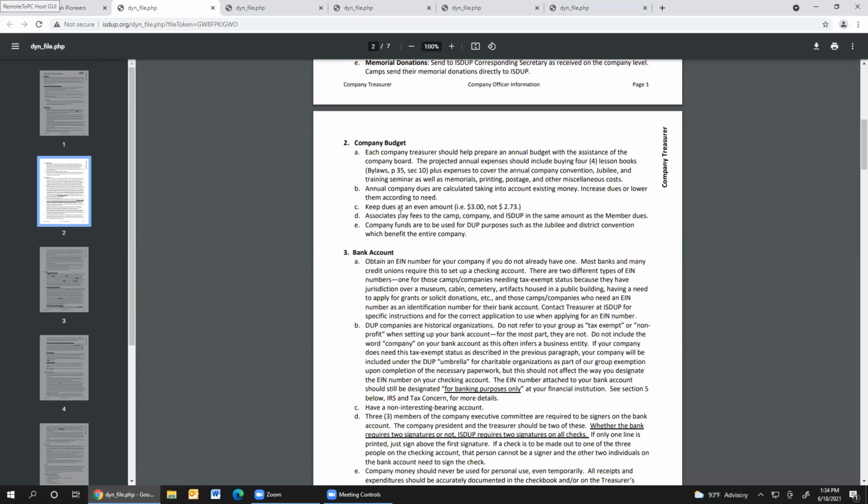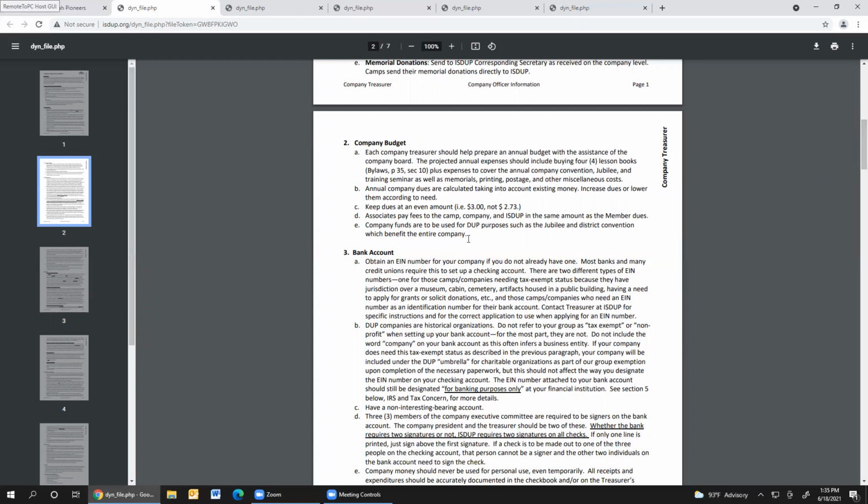And so we do ask that associates pay the same amount since they are still listening to the same lessons, they're going to the same meetings, eating the same refreshments, attending the same convention. And so we ask that they help with those expenses as well.